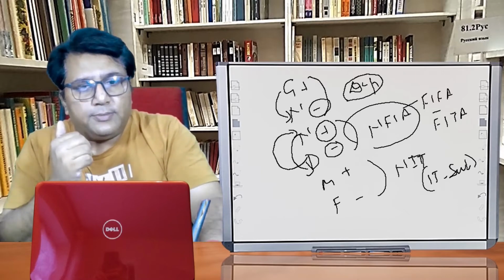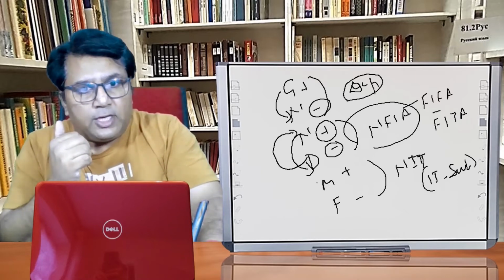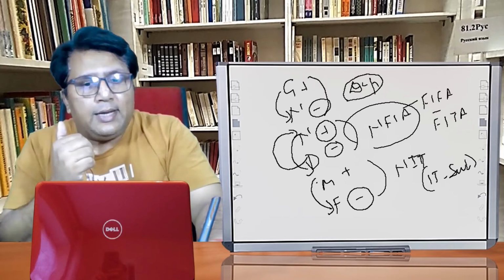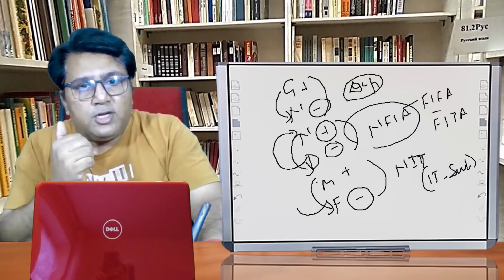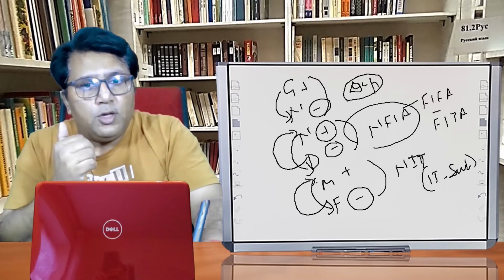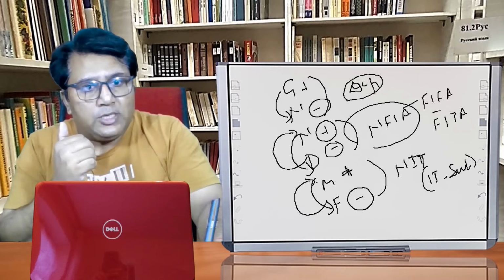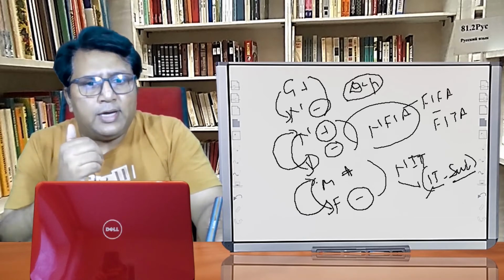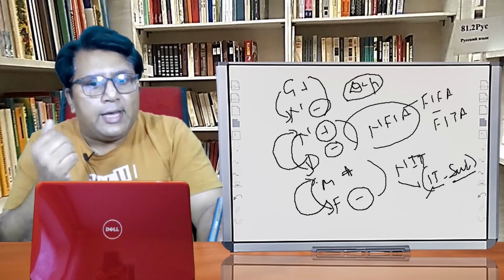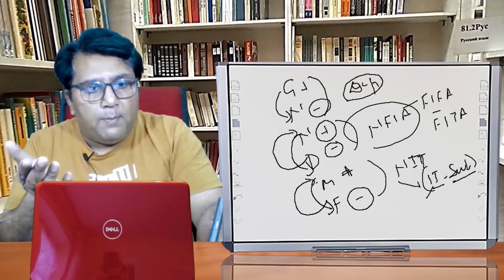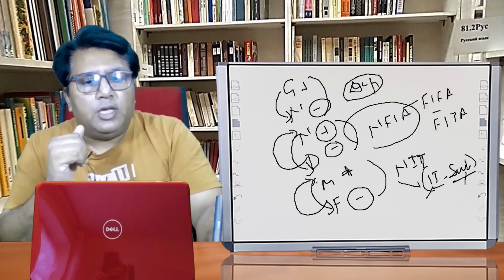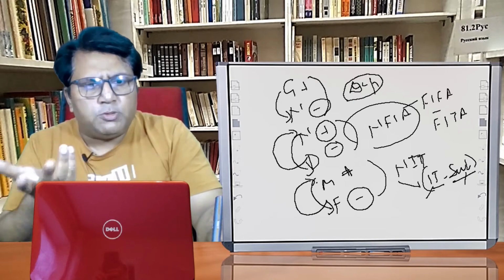The next thing is market price and factor cost. That is the third block. If we have to convert market price into the factor cost, what we have to do? We have to deduct net indirect taxes. Or if we have to convert factor cost into the market price, then what we have to do? We have to add net indirect taxes. What is net indirect taxes? It is the difference between indirect tax and subsidy. What is indirect tax? VAT, GST, that is called indirect tax. It means tax imposed on one but paid by the other person. That is called indirect taxes. What is subsidy? It is the financial help given by the government to the other people. That is called subsidies.